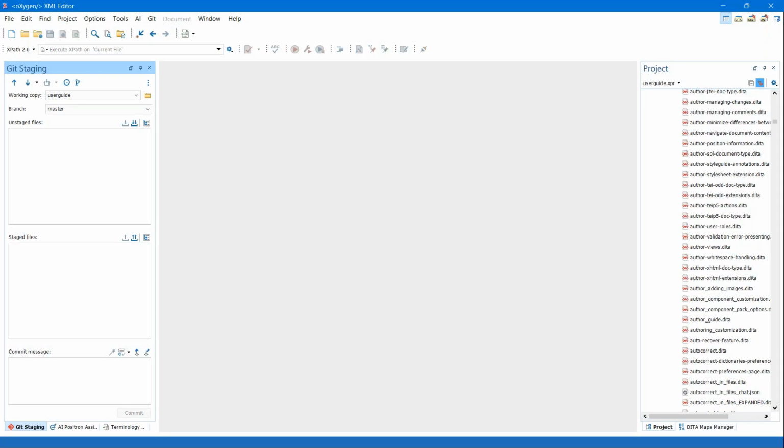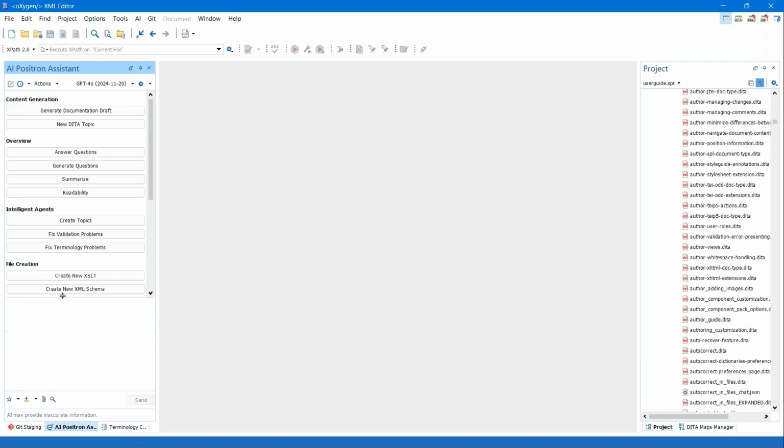So let's start by talking about how you can create documents with Positron in Oxygen. For example, you can directly go to the chat box and ask the AI to do that for you, because now the chat has some functions available that can do exactly that.